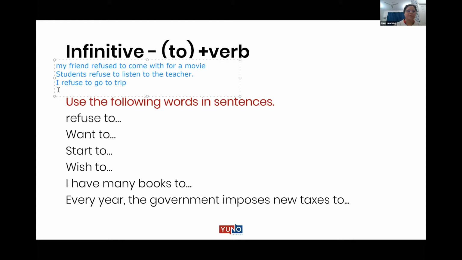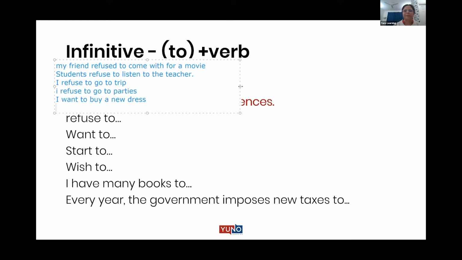Okay, before we continue, just pay attention to this, please. I would like to share this with you all. My friend refused to come with whom? With me, right? Refused to come with me for a movie. Refused to accompany me, that's what it means. All right. Students refuse to listen to the teacher. When you say students refuse, that means all the time. This is a fact. So are you talking about that, or did they refuse just once?